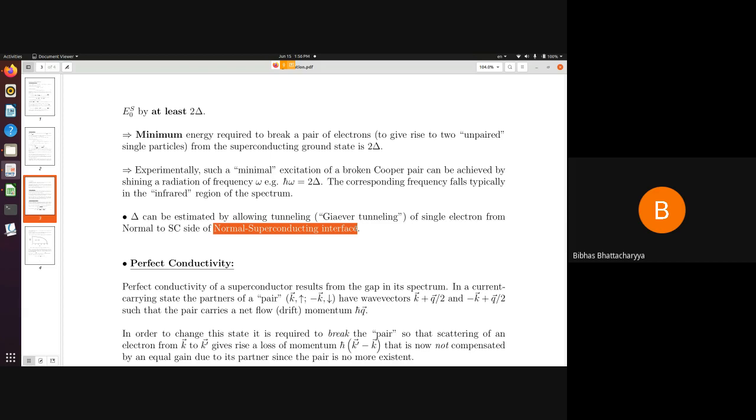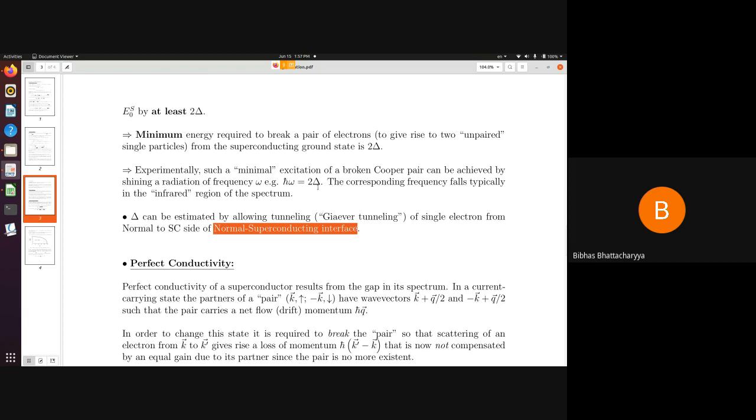One slab is normal, the other slab is superconducting. So you maintain a boundary between this normal and superconducting interface by some trick, and then by applying a bias, you can extract one electron from the normal phase to get into the superconducting side. When it gets into the superconducting side, naturally the energy of this superconducting side gets excited by this amount delta, at least by an amount delta.